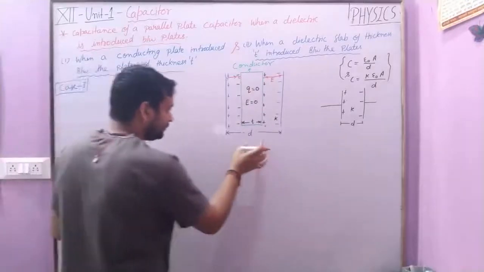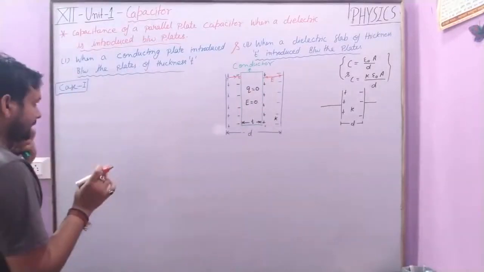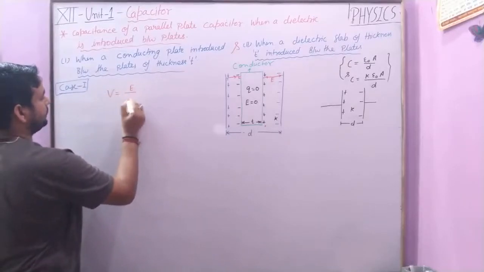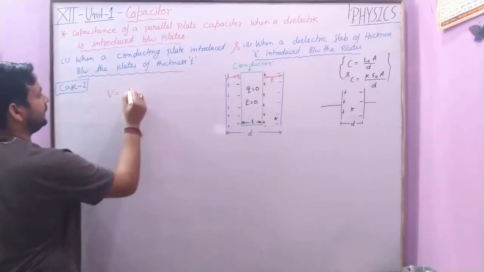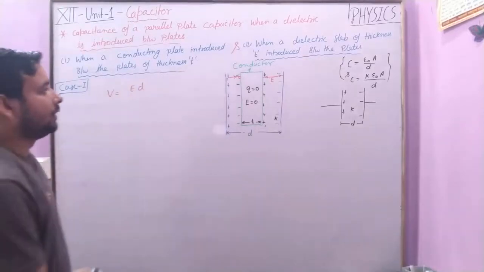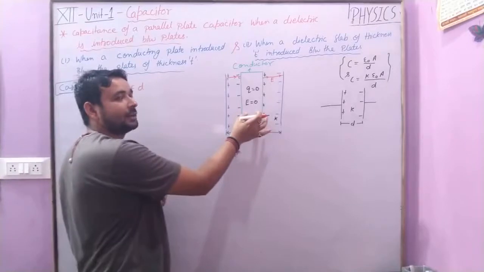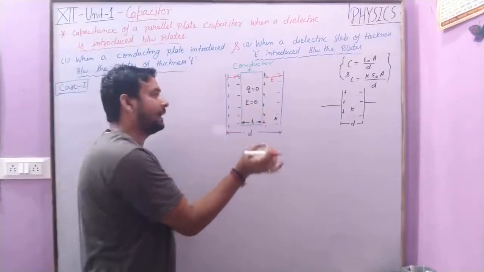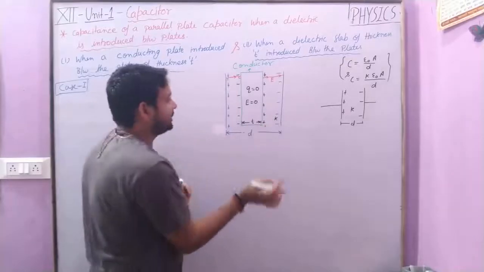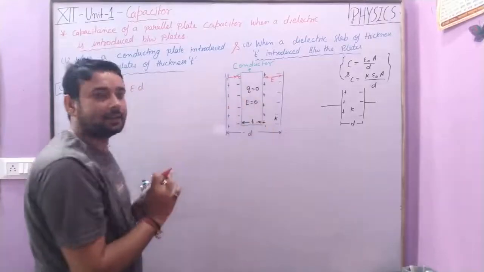Therefore, as we discussed, the potential is E into d. Now, because in the conducting plate there is no charge, the conducting plate possesses zero electric field inside it.